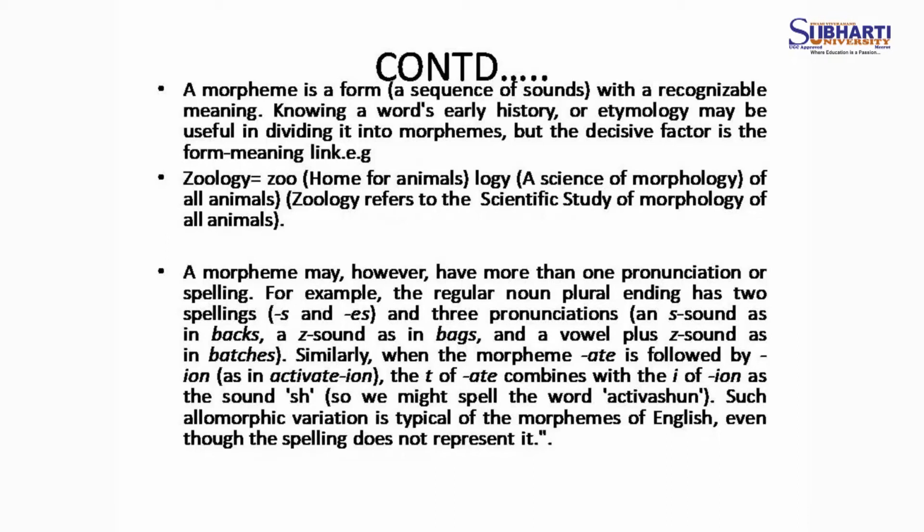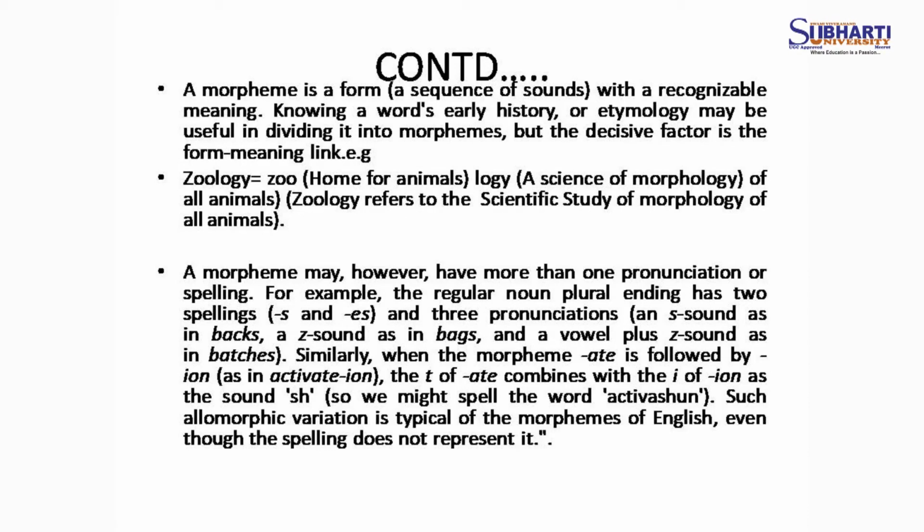For example, the regular noun plural ending has two spellings, s and es. And the pronunciation has the sound s as in bags, the sound z as in bags, and a vowel sound z as in batches. Here I repeat the words which I am taking to express a morpheme.